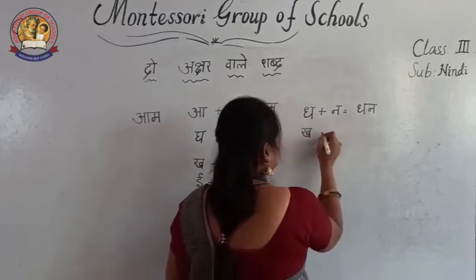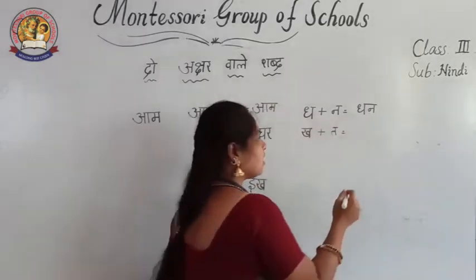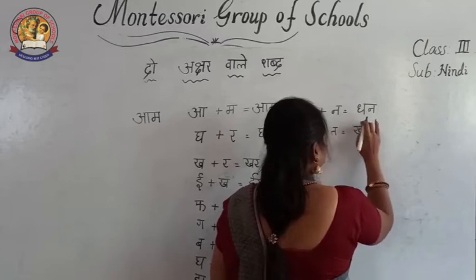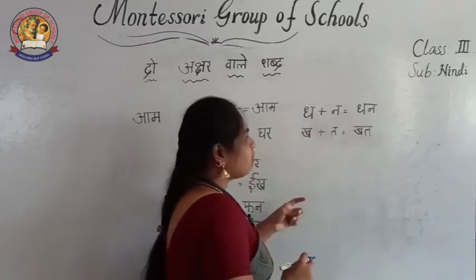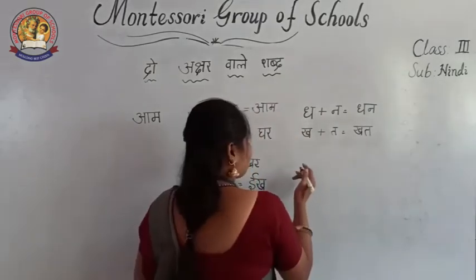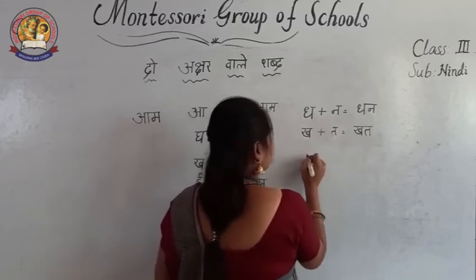Then next, see again Mahapranakshar. Kha plus Ta. Khat. Khat means, Dhan means money, Khat means letter. Okay. The next, here Mahapran and Alpapran both.